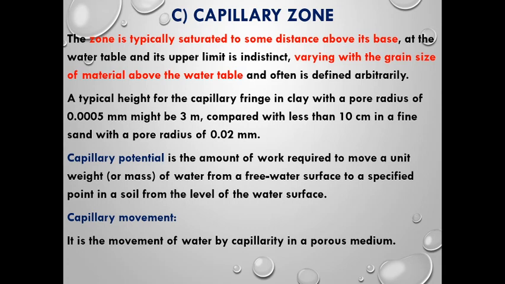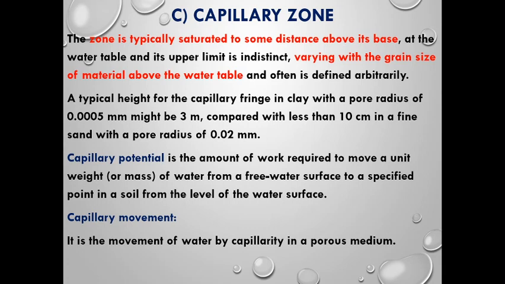But if the pore size is 0.02 millimeter, which is a typical example of sand, then the water will rise only up to 10 centimeters due to capillary action. The capillary potential means the amount of work required to move a unit weight of water from a free water surface to a specified point in the soil from the water table. So it is called capillary potential.